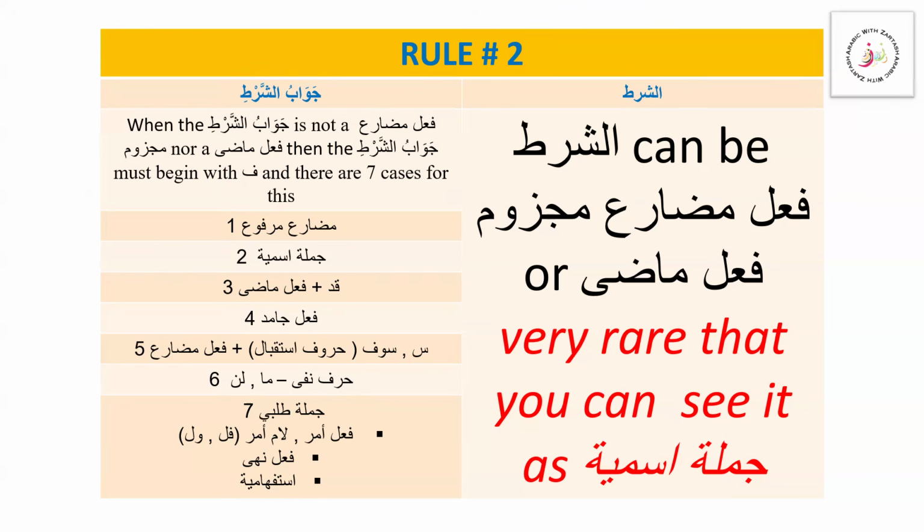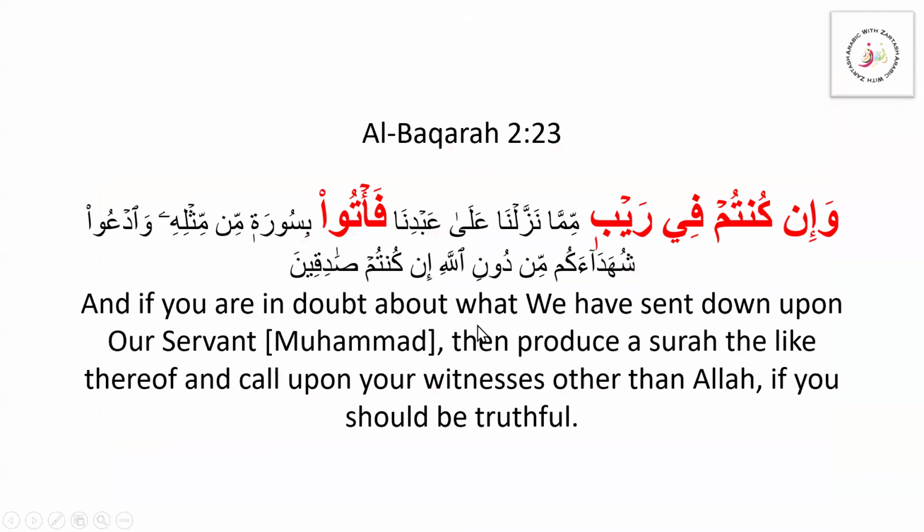Whenever we see an example for the shart, we will see that if the jawab shart is not in the form of fi'l mudari majzoom or fi'l madi, we'll see a fa, just like we saw here. Fa-tu, we know that this is fi'l amr. It is not fi'l mudari majzoom and it is not fi'l madi.